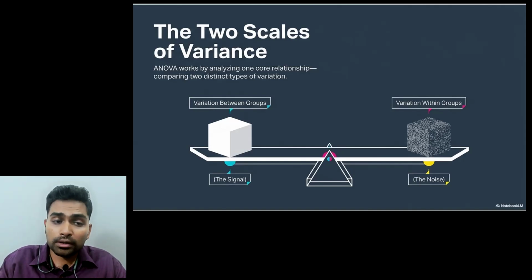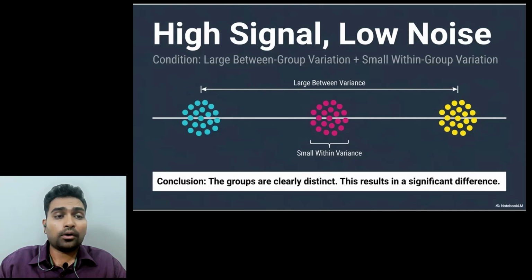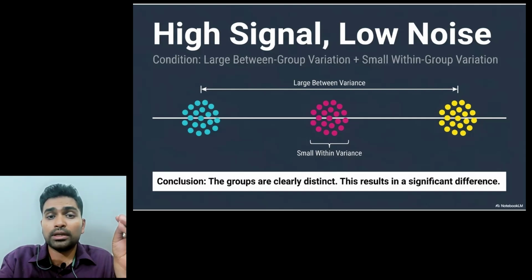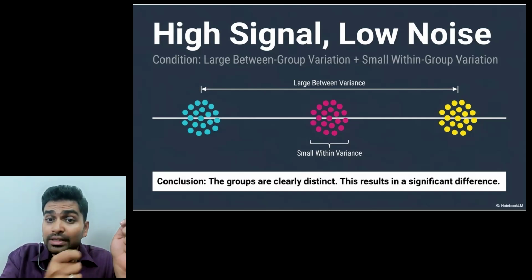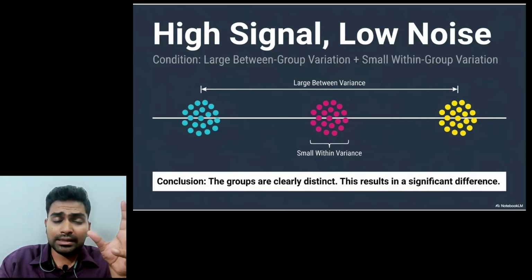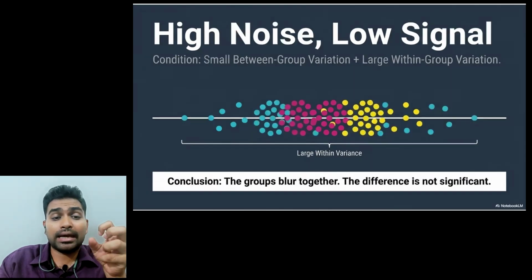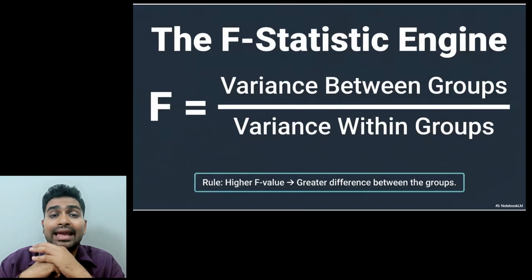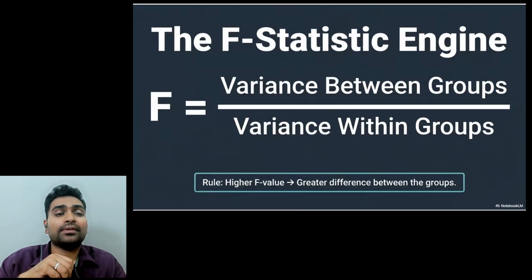We take all the three groups together. We check the variation between groups and the variation within each group. And that is how we do the ANOVA test. For ANOVA, we actually use the F statistic or F value. In the t-test, you get the t value. In ANOVA, you get the F value.